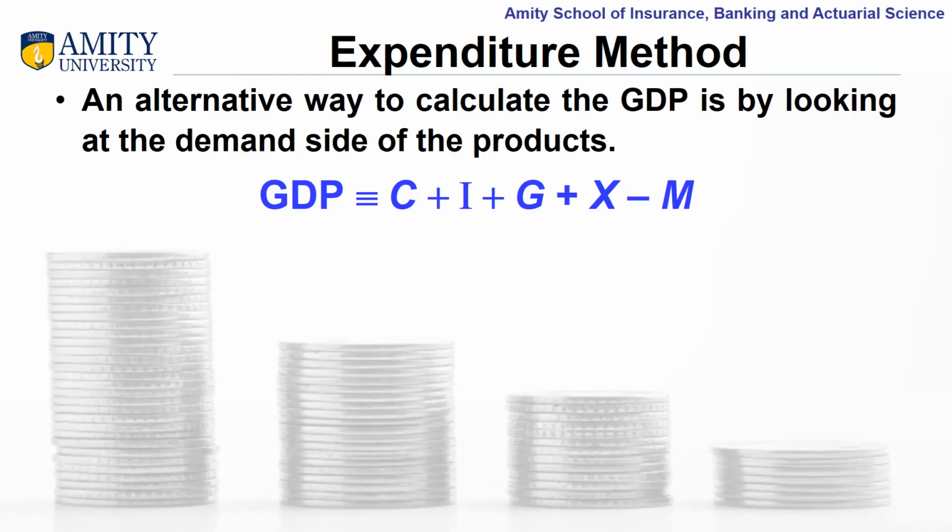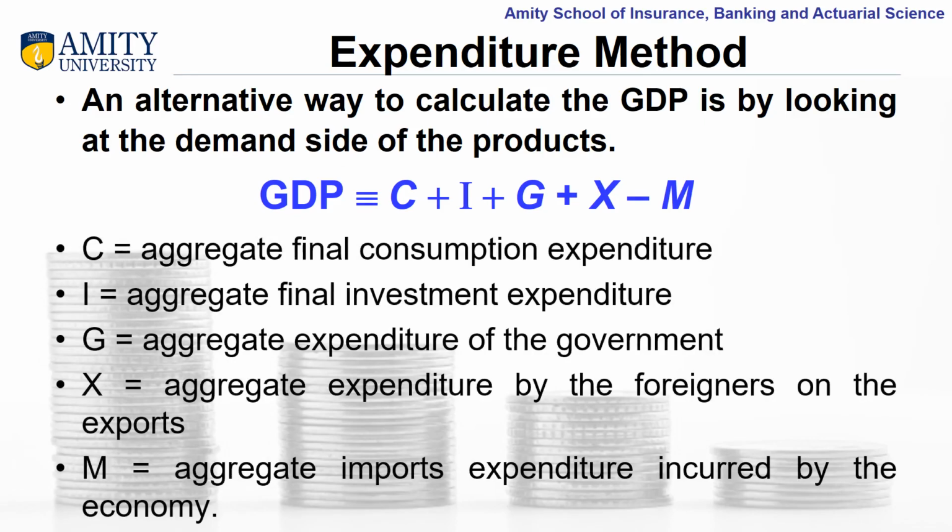An alternative way to calculate the GDP is by looking at the demand side of the products using the expenditure method. In this, we will include C plus I plus G plus X minus M, where C stands for aggregate final consumption expenditure, I stands for aggregate final investment expenditure, G stands for aggregate expenditure of the government, X stands for aggregate expenditure by the foreigners on the exports, and M stands for aggregate imports expenditure incurred by the economy. Let us understand these components.